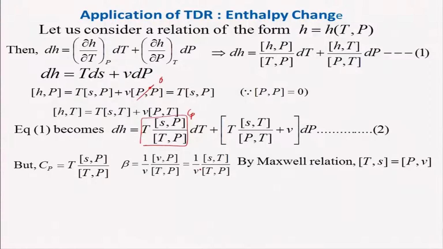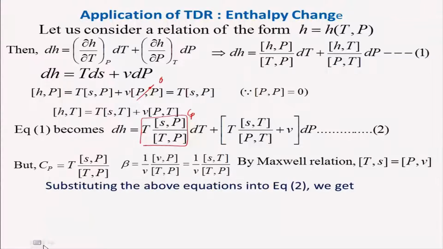We are getting this by using the Maxwell relationship, and substituting these in the expression, we get dH is equal to Cp dT plus (V minus beta V T) dP. So with this, the enthalpy change can be expressed in terms of all measurable properties.